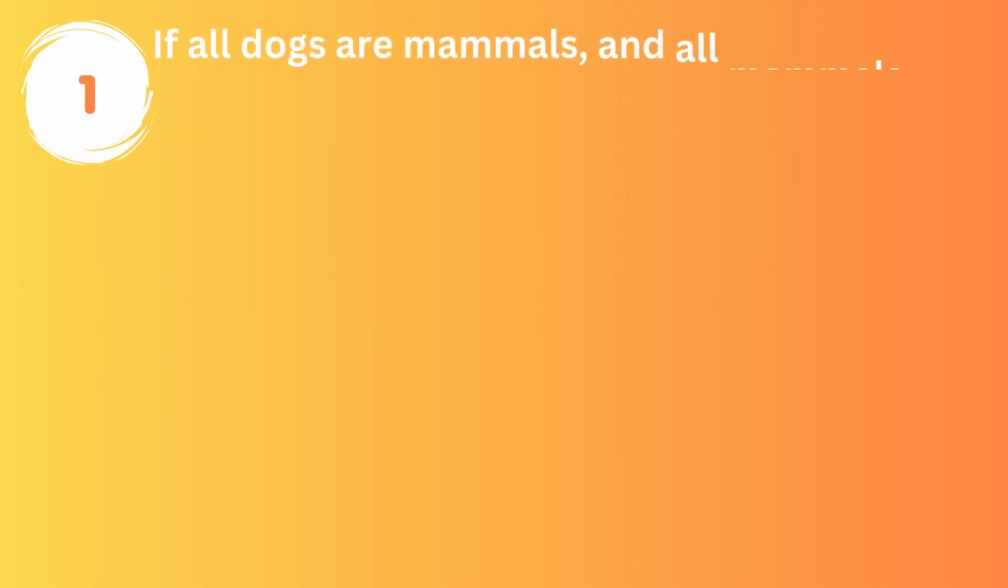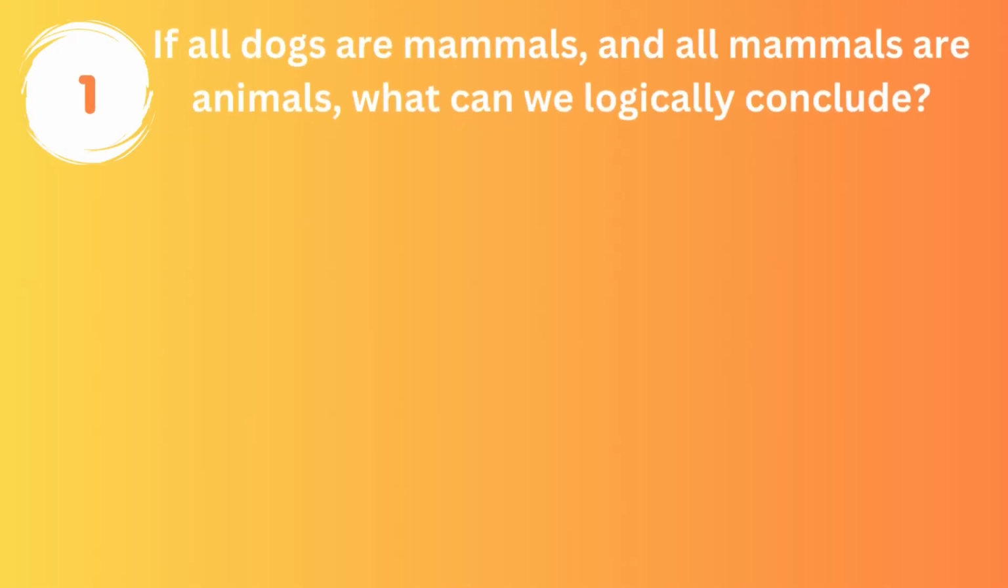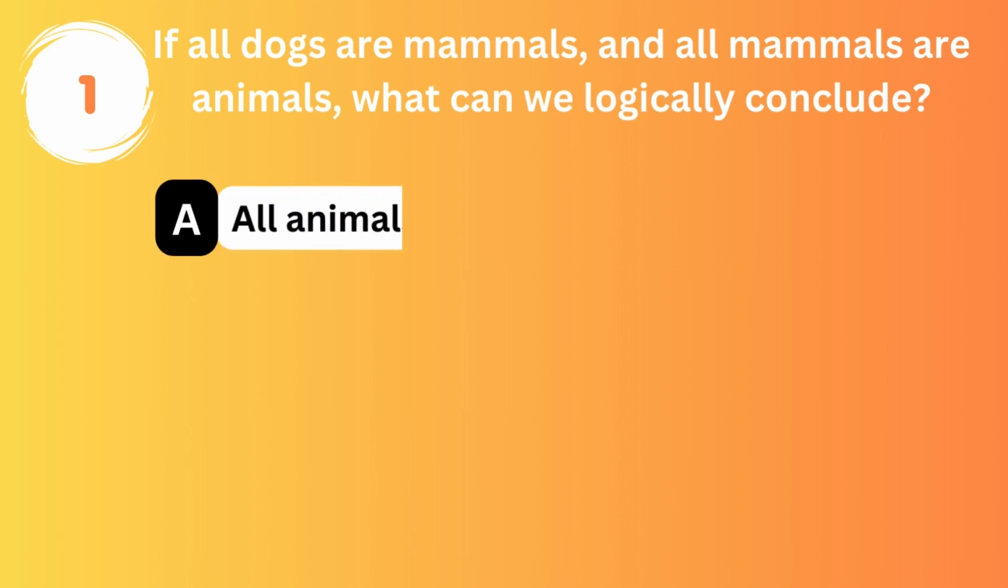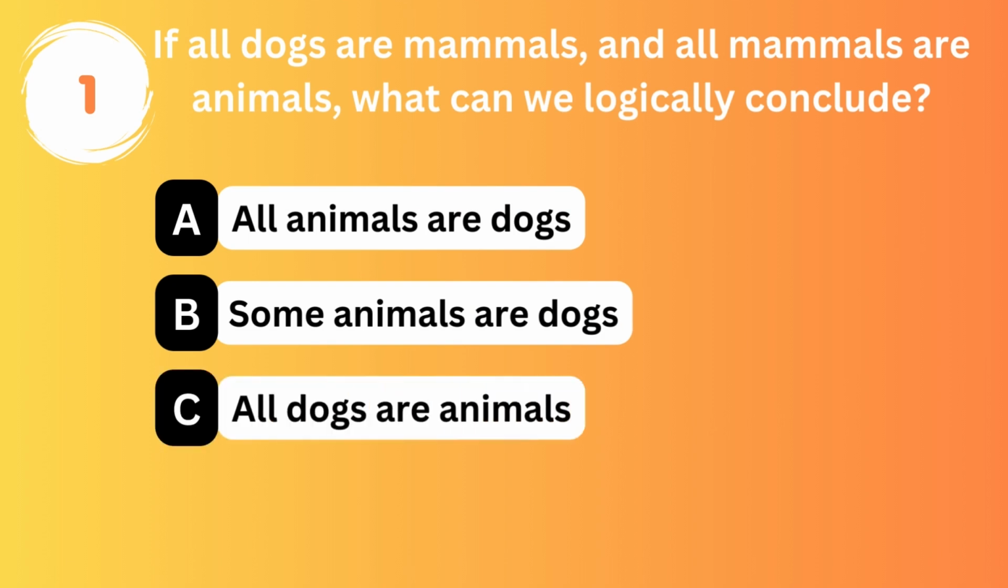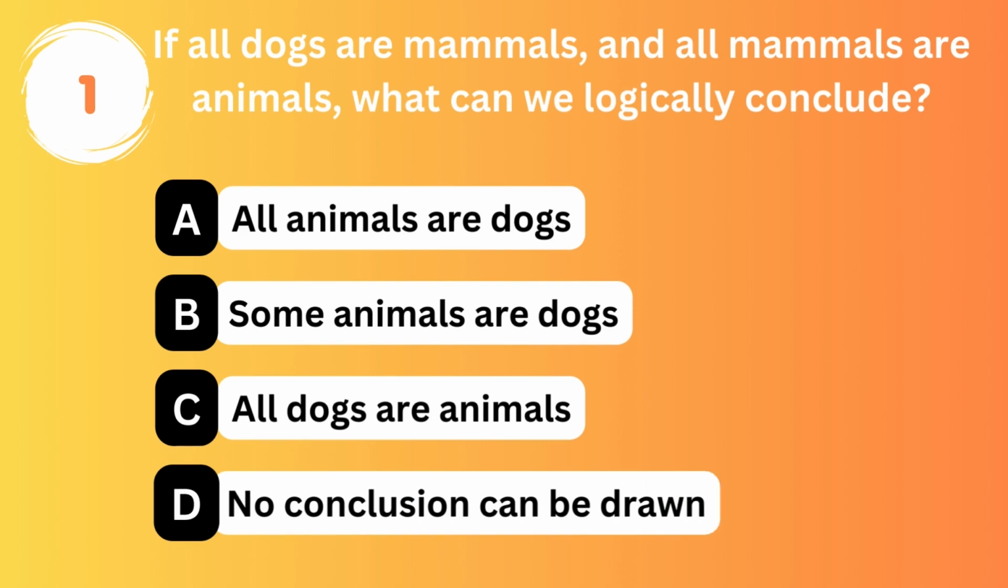If all dogs are mammals and all mammals are animals, what can we logically conclude? Option A. All animals are dogs. Option B. Some animals are dogs. Option C. All dogs are animals. Option D. No conclusion can be drawn.